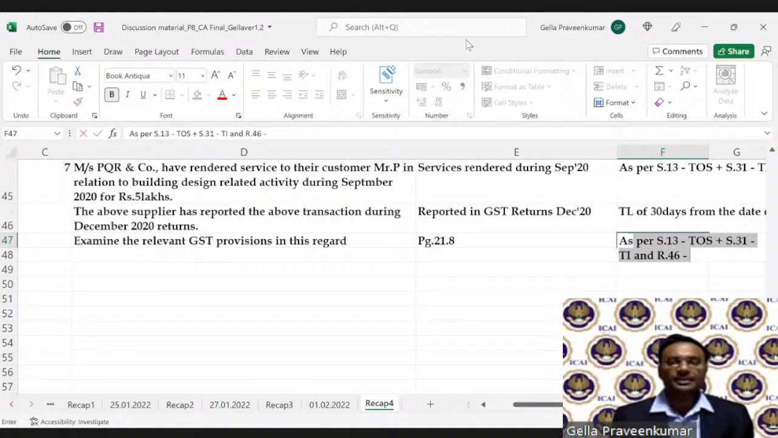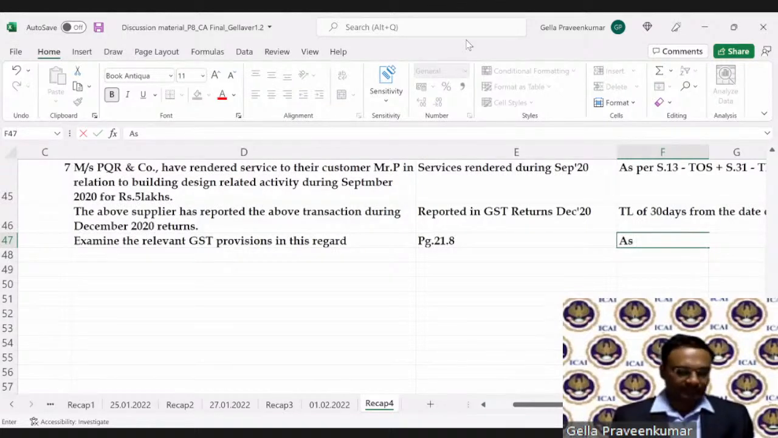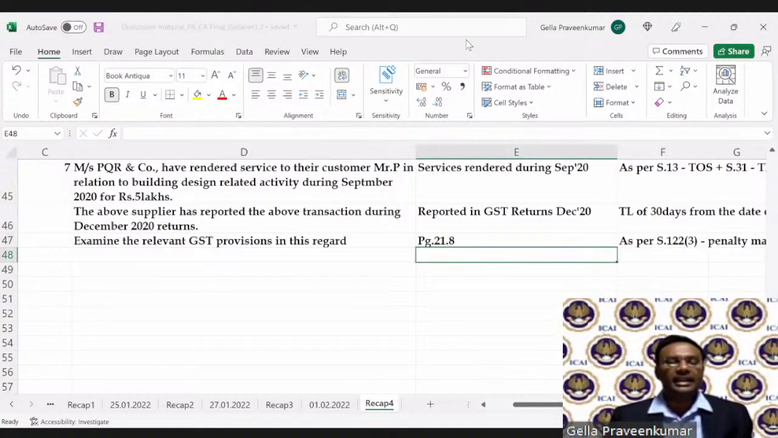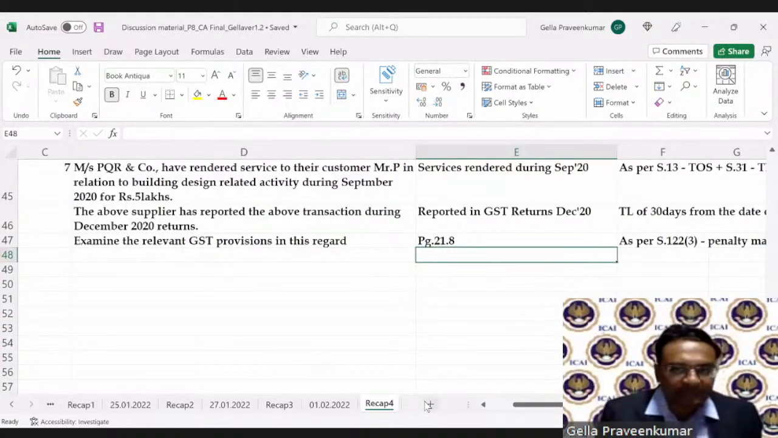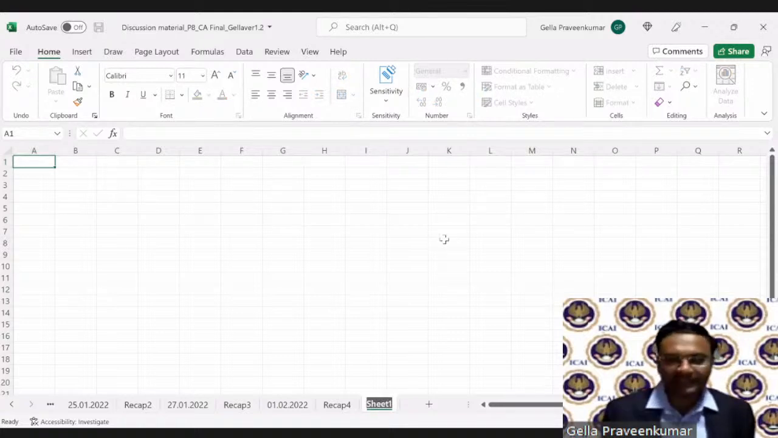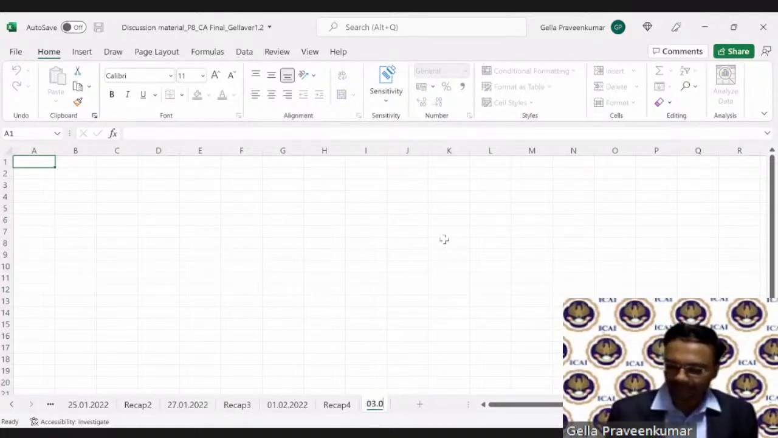So you'll see that as per section 122, subsection 3, penalty may be applicable up to rupees 25,000 under CGST. So when there is an amount quantified under CGST, equivalent amount will be quantified under SGST law. So these are certain questions which have kept for a recap for today. I think we have spent decent time. Let's come to our today's discussion.